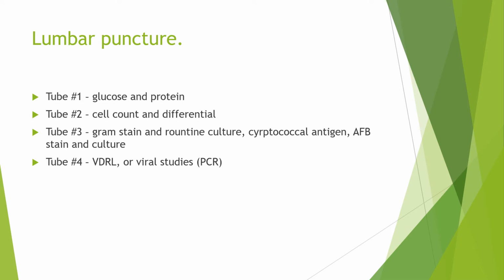In specific conditions, if one suspects syphilis, we have to do VDRL, and other viral studies. If other virus infections are suspected, then PCR of certain viruses could be done. So we have to do glucose, protein, cell count and differential. In viral meningitis, most of the time there is lymphocyte predominance. Normally fewer than 5 WBCs are present in the CSF and all are lymphocytes.